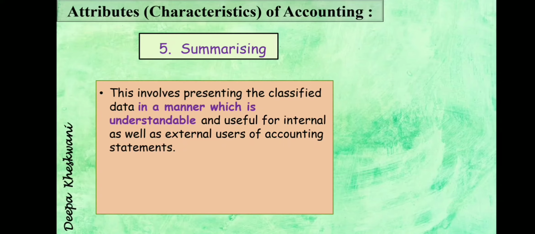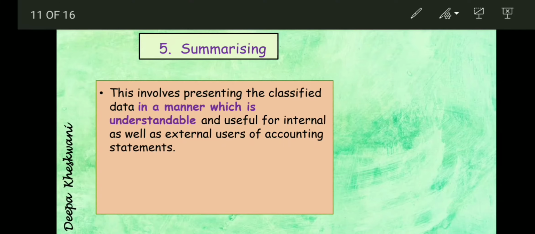So owners are users, but there are some other users too. Like at the time of paying tax, authorities can check, they can see our accounts. Those who are giving goods on credit, they are not asking for on-the-spot payment, so they will see our accounts to check whether in future we are capable of paying.